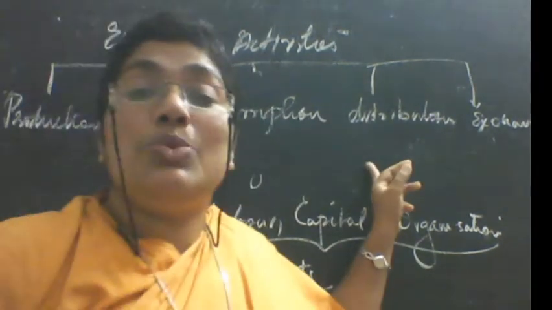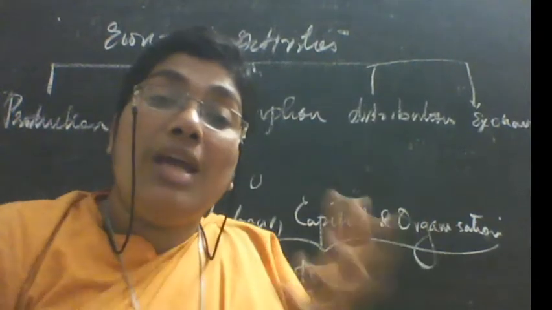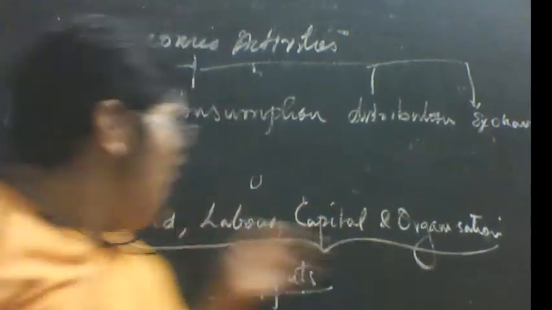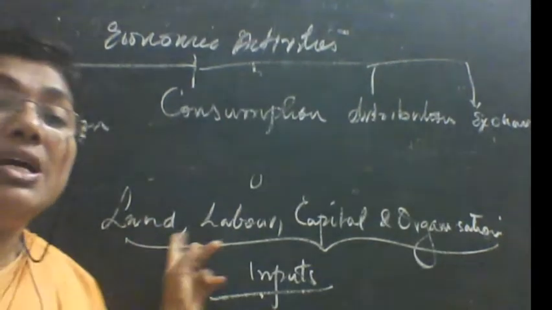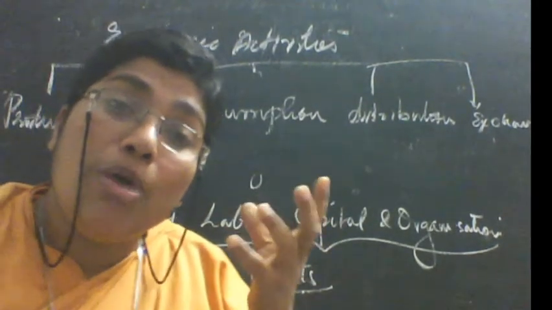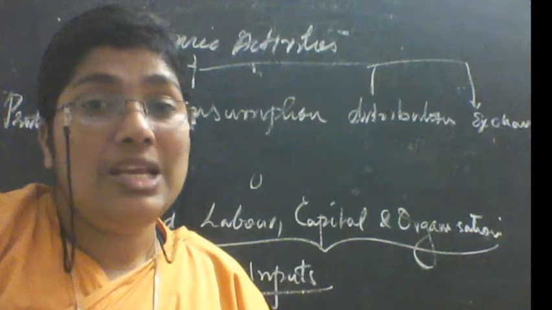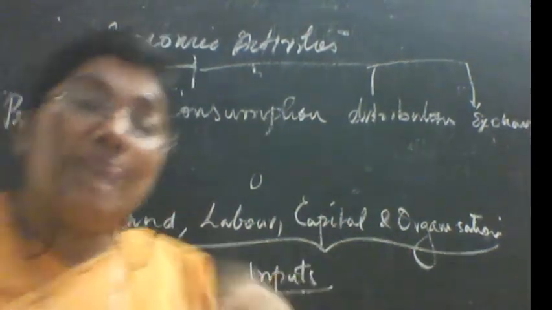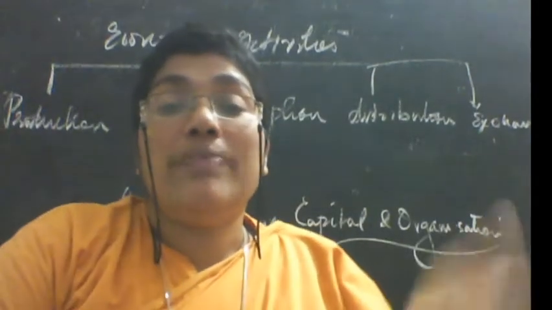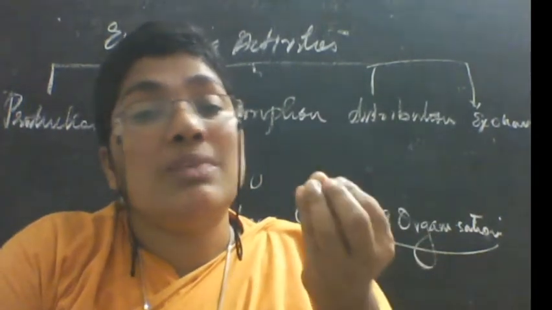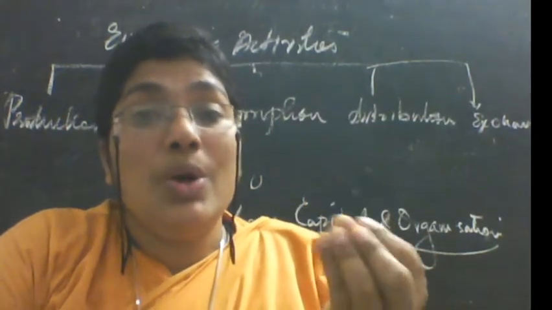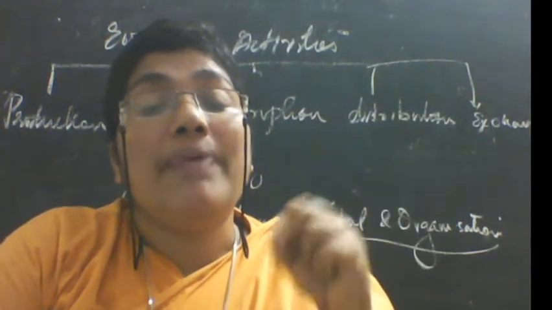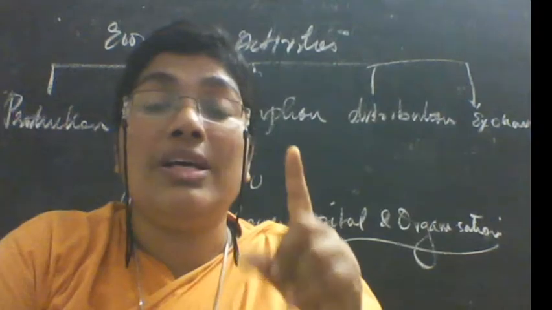Third one is distribution. What is distribution? Sharing of income among the factors of production. Now these are the factors of production, right? These factors of production are employed in the production process, right? So when they are employed, they are giving their factor services, so they should get some reward. That reward is known as sharing of income among the factors of production, and it is called distribution.